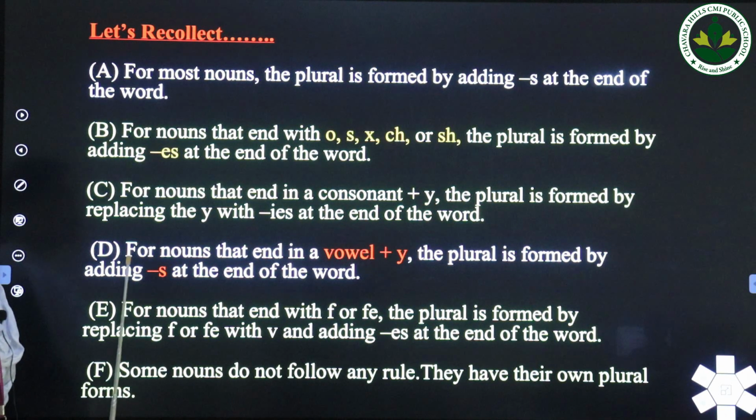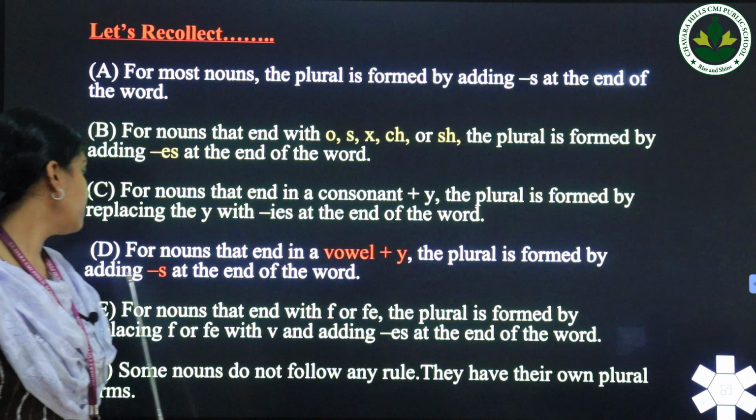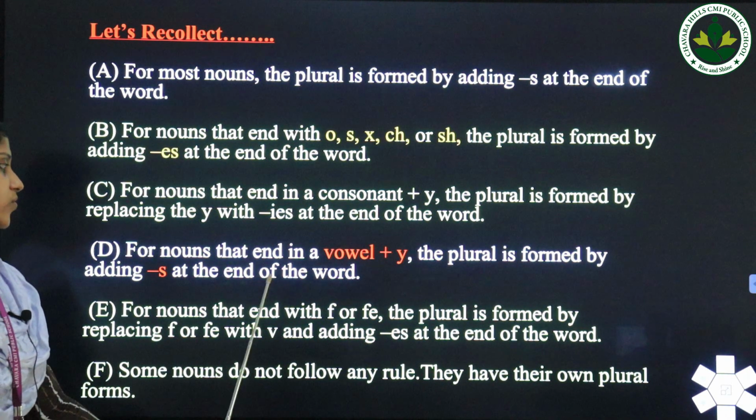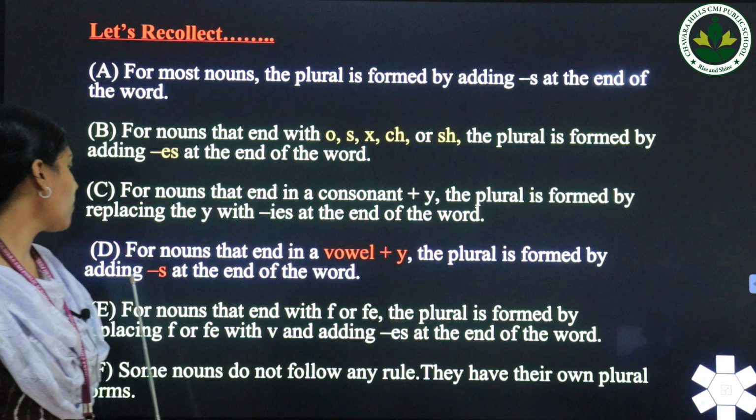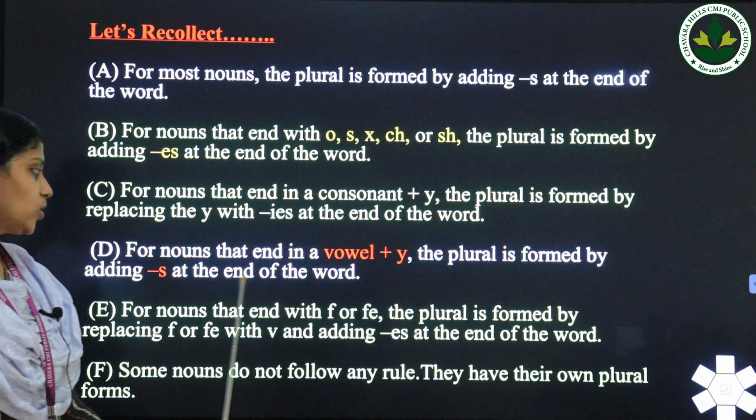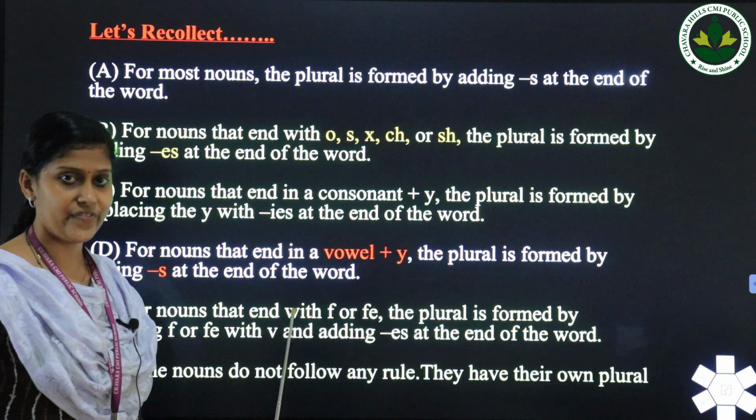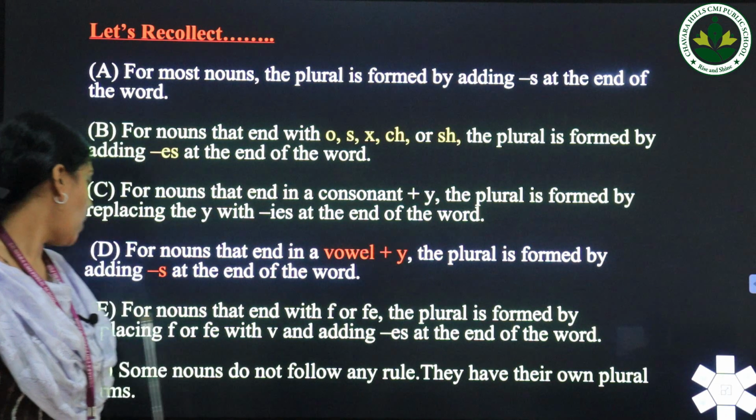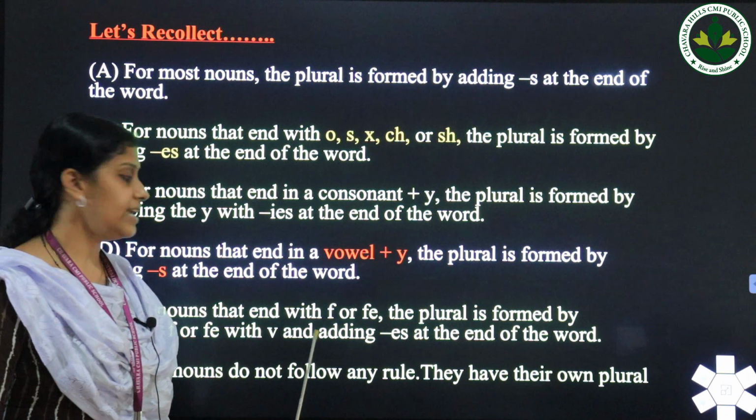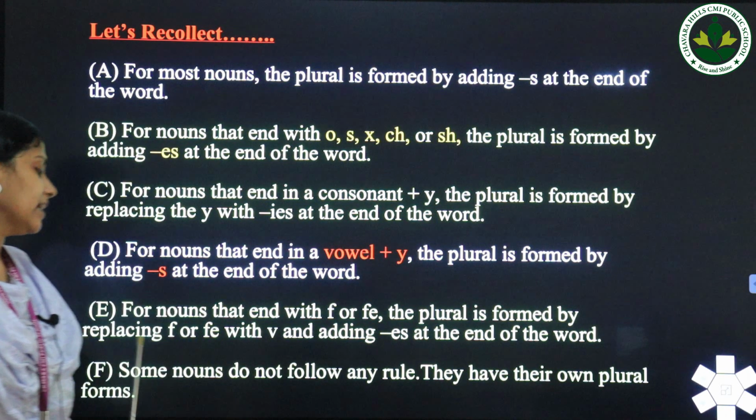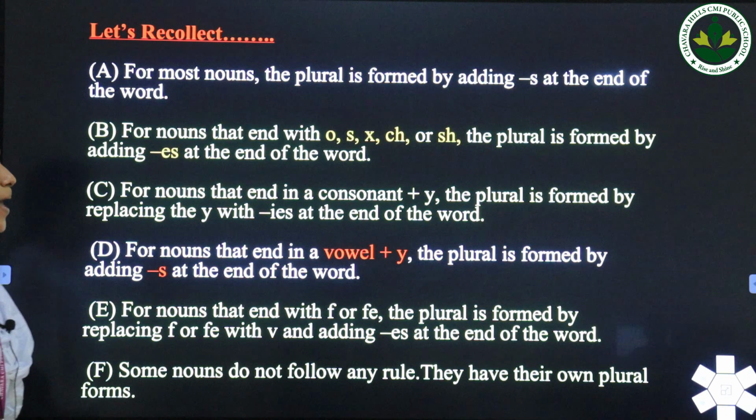Okay, next rule: for nouns that end in a vowel plus y, the plural is formed by adding s at the end of the word. Okay, next one: for nouns that end with f or fe, the plural is formed by replacing f or fe with v and adding es at the end of the word. Okay, next one: some nouns do not follow any rule, they have their own plural forms.